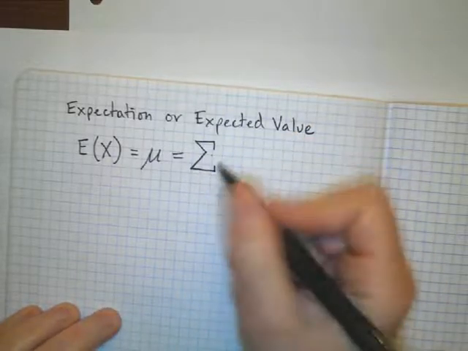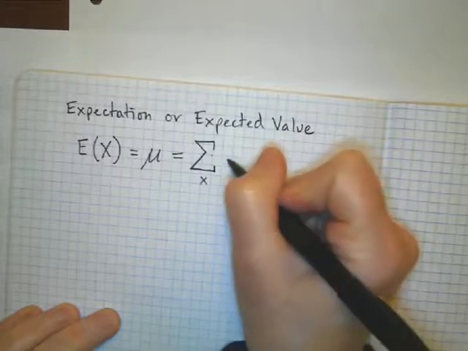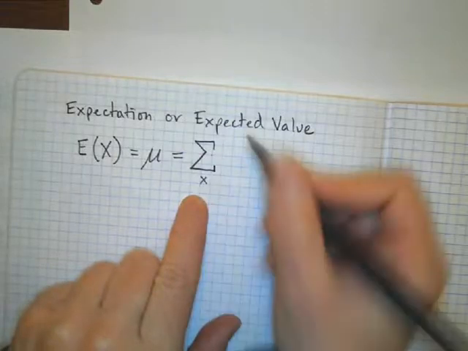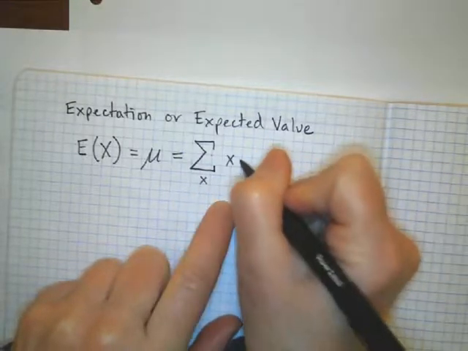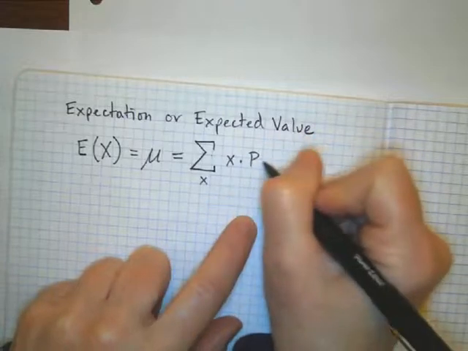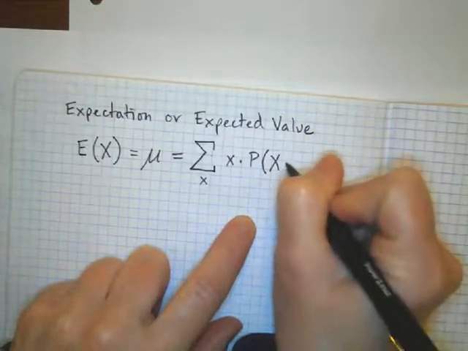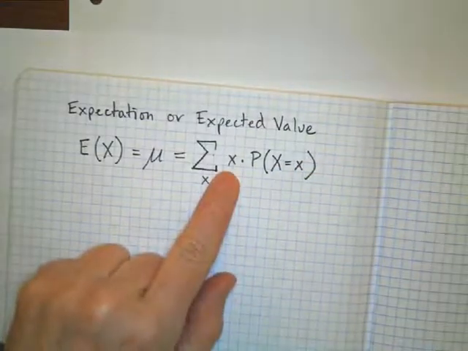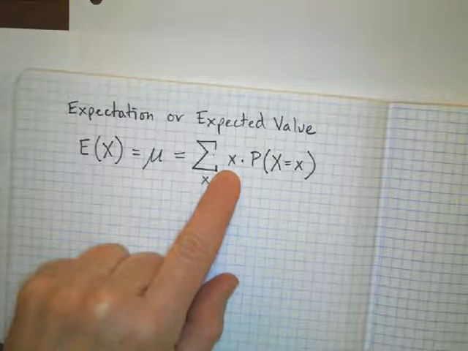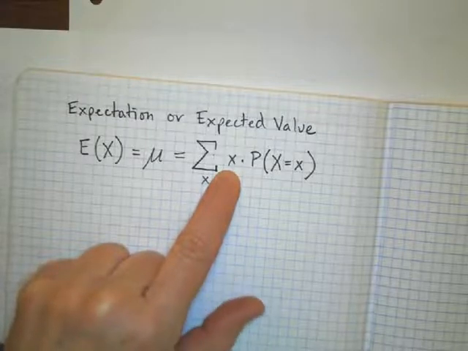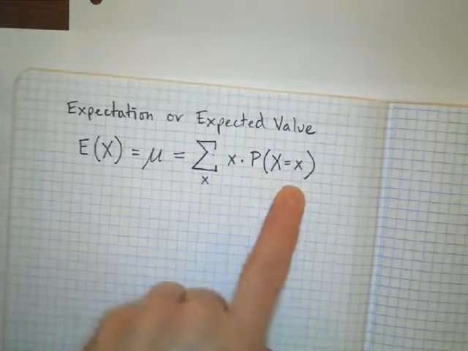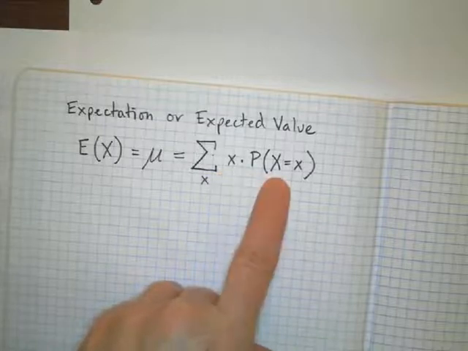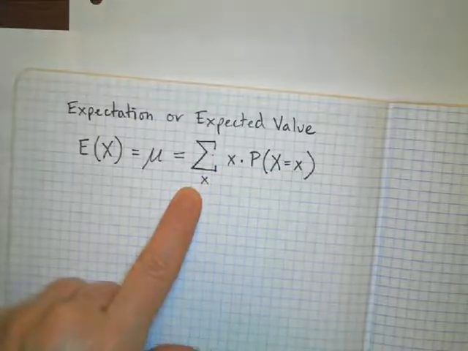Okay, so anyway, here's the formula. It's going to be the sum of all the values of x when you multiply x times its probability. So remember last week we were setting up probability distribution tables. The X is the number on the top of the table, your X values, and the probability of each of those were basically your Y values, the other part of the table. If you multiply them together, you're going to get the expected value.